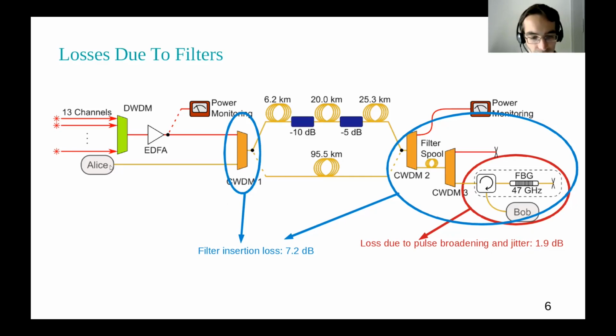So our 2.5 gigahertz repetition rate is on one side an advantage because we have a higher signal rate, and also we can use commercial filters which are close to the bandwidth of the laser. If you would use lower repetition rates, then the spectral width of the laser pulse would be lower, so we would need narrower filters which are not so commercially available. But on the other side, we have the problem of the chirp of the laser, which also comes from the fast gain switching, which gives us additional losses.